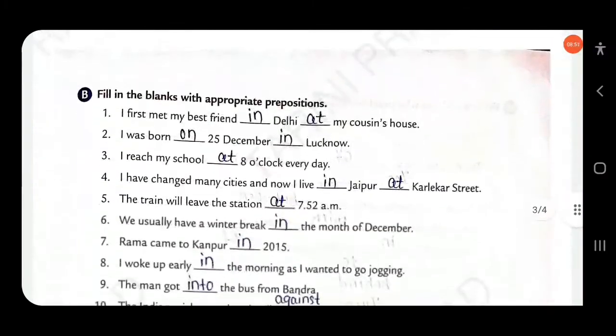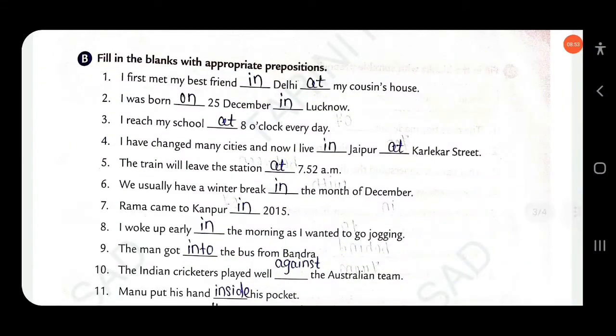Next, fill in the blanks with the appropriate prepositions. I first met my best friend ___. Before big cities and capitals we use in. So here in will be used.